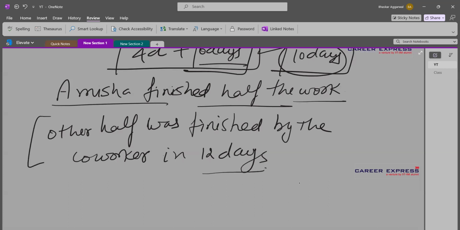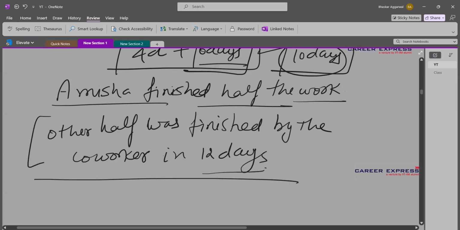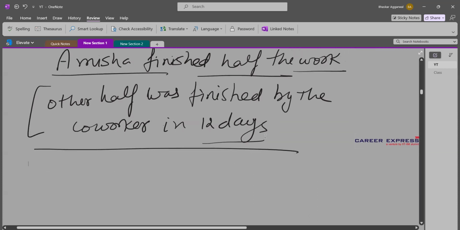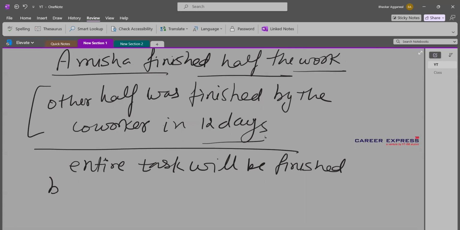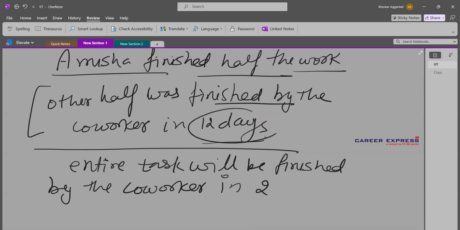That means if the coworker is assigned this entire task, she would have finished the work in 24 days. Entire task will be finished in, because half is finished in 12 days, so full work will be finished by the coworker in 24 days. And that will be the answer.